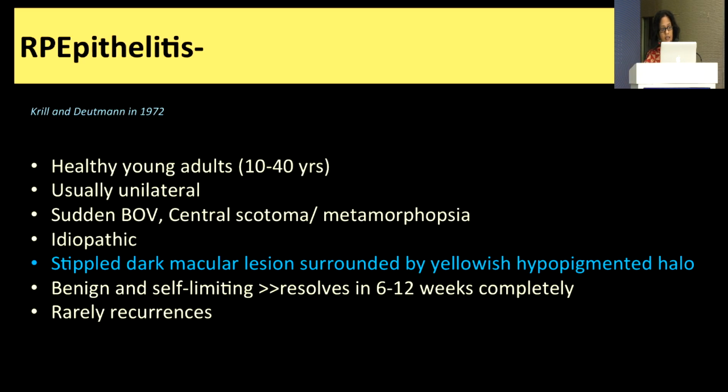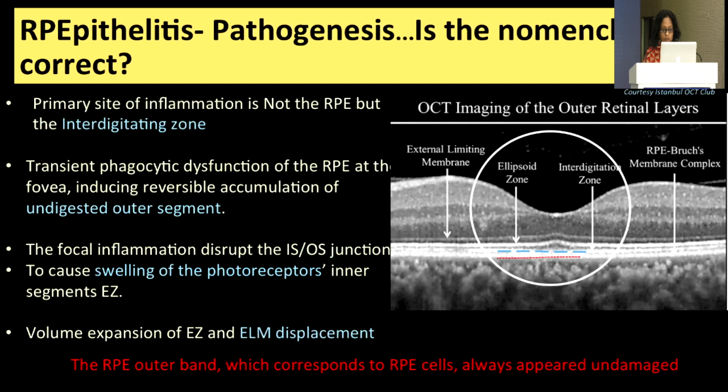Then comes this second subtype of macular conditions that you see in patients. Again, young patients, usually unilateral, but they have again catastrophic central scotomas in some patients and metamorphopsia in most of the patients. So, what is a clinical sign that you have to look for is this dark macular lesion, which is surrounded by yellowish hypopigmented lesions. It may look like a very subtle sign on fundus photograph, but OCT will pick it up.